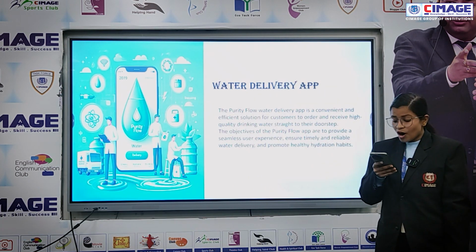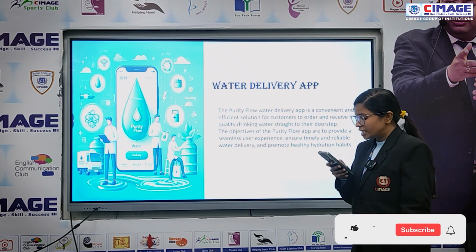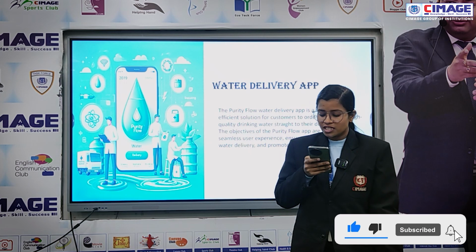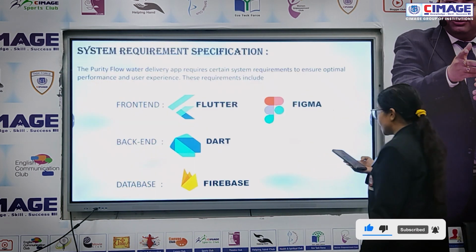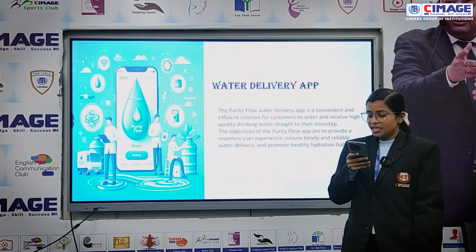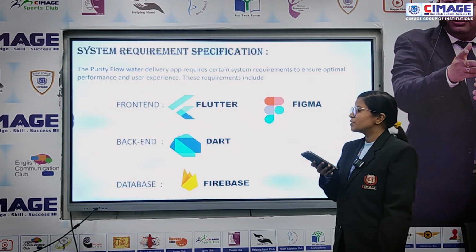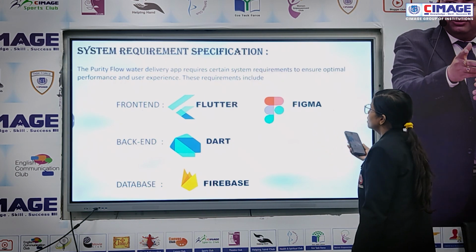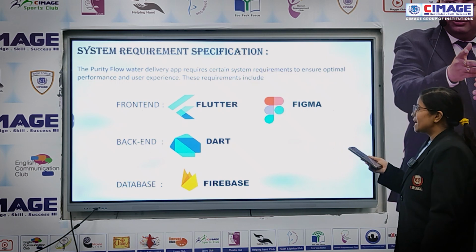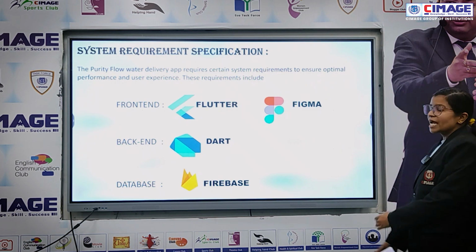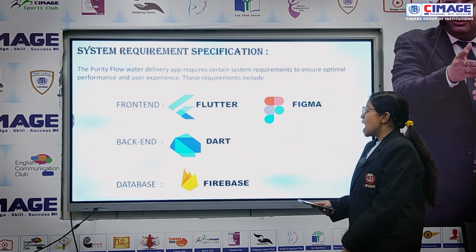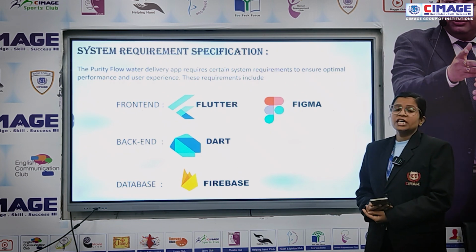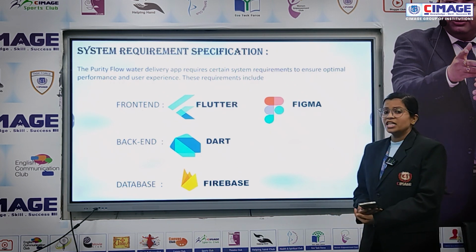Next slide. Water delivery app. The Purity Flow water delivery app is a convenient and efficient solution for customers to order and receive high quality drinking water straight to their doorstep. System requirement specification. For the frontend I have used Flutter and the Figma designing tool, for the backend I have used the Dart programming language, and for the database I have used Firebase, which is a real-time database management system.